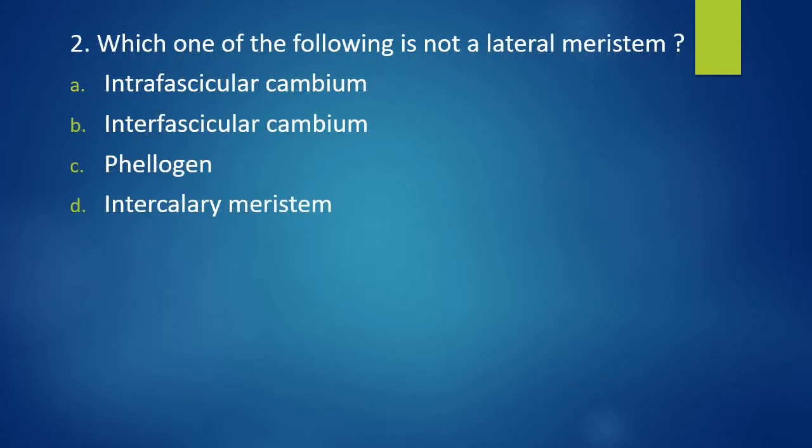Question number 2. Which one of the following is not a lateral meristem? Intrafascicular cambium, interfascicular cambium, phellogen, intercalary meristem. Which one of the following is not a lateral meristem? Correct answer is option D, that is intercalary meristem.